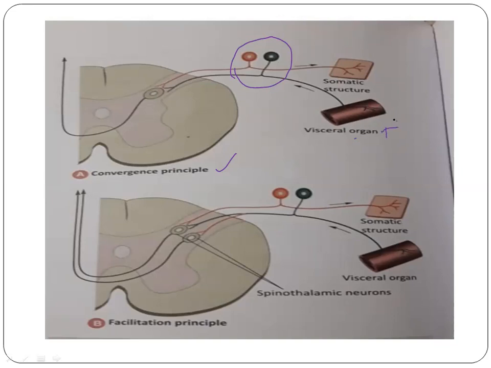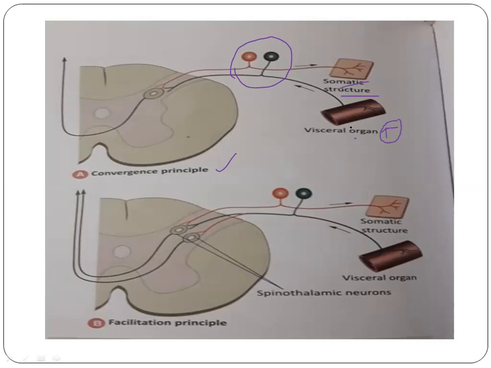So if you are stimulating any visceral pain, this can be misinterpreted to be from a somatic structure. The pain from the visceral organ can be referred to the somatic structure. This is called the convergence principle, that is, both the pathways converge at the second order neuron. So this is called the convergence principle.